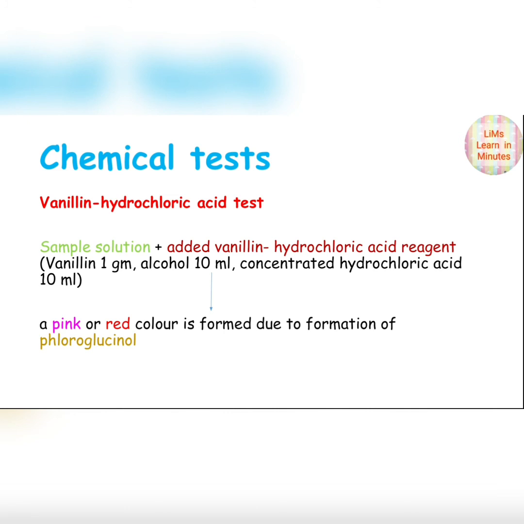In this test, we take 1 gram vanillin, and add 10 ml alcohol and concentrated hydrochloric acid, which gives the vanillin hydrochloric acid reagent. This reagent plus sample solution gives a pink or red color due to the formation of phloroglucinol.